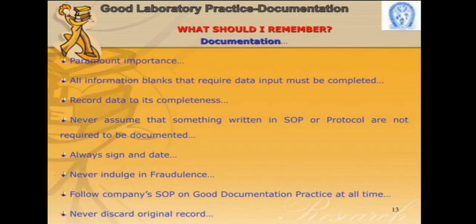Don't commit fraud or fraudulent documentation, and never indulge in any unauthorized activities. Follow the company's SOPs on good documentation practice at all times. We should work on the company's SOPs.